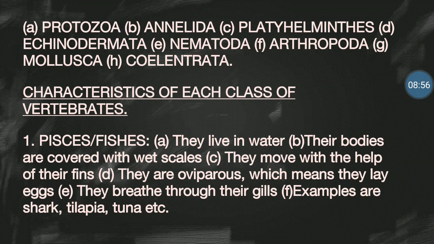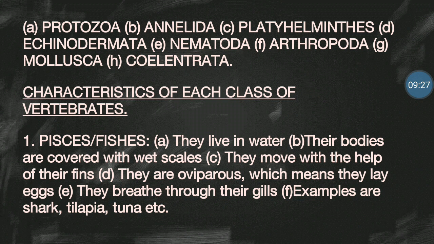Now the fourth point for the Pisces or the fishes, they are oviparous, meaning that they lay eggs. Fishes lay eggs in water. So because they lay eggs, they are referred to as oviparous animals. Any animal that lays eggs is referred to as an oviparous animal. Is that clear? Good.